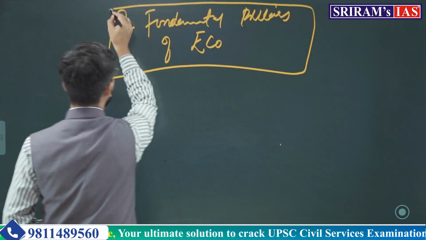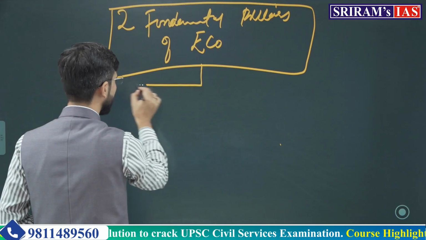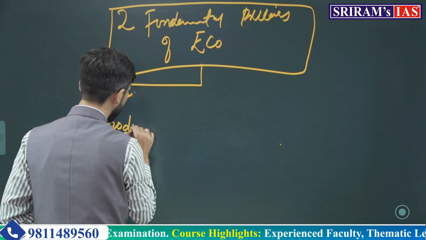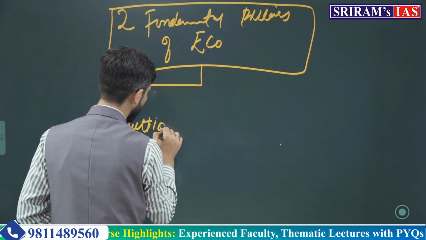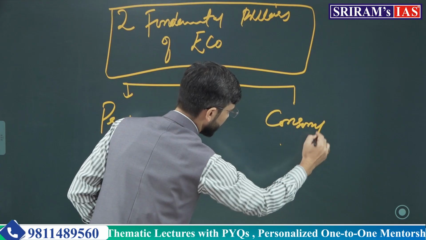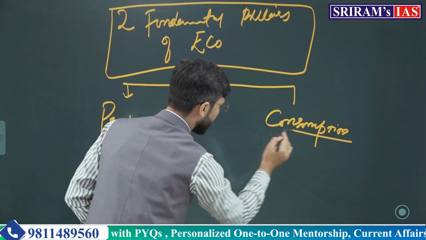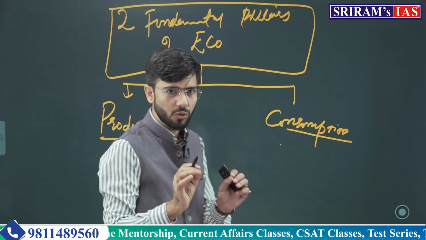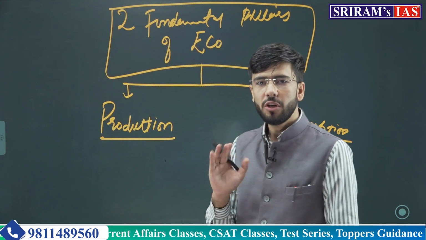What are these two fundamental pillars? One is production and another is consumption. Very basic, that we need to produce goods. Why are we producing goods?